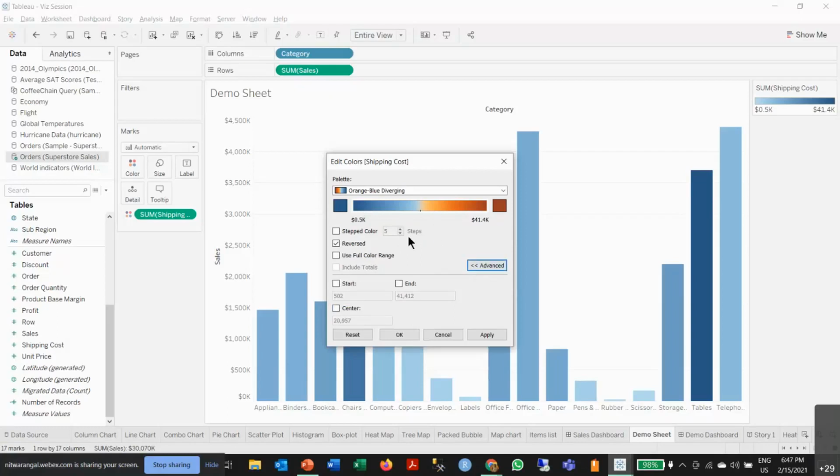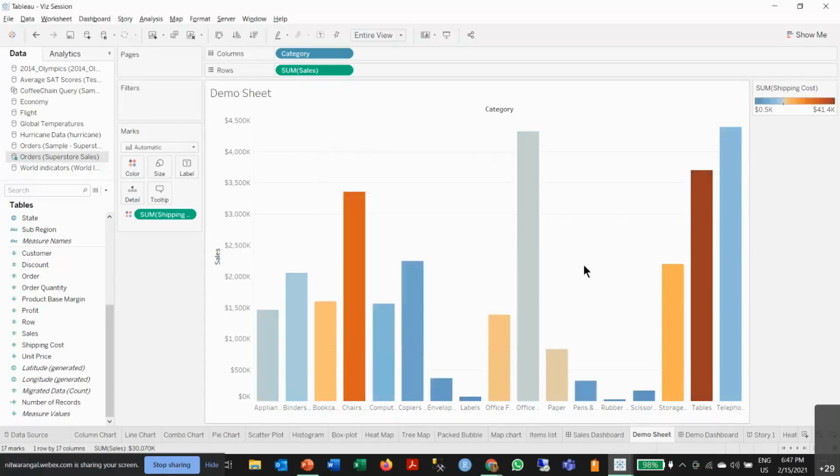We can go to advanced and set this limit. We have the maximum and minimum. We can set this limit, center limit. Let's say I want this at 15,000. And I click OK, and your visualization automatically changes. So this gives you a fair idea about how the shipping cost is distributed in terms of sales.